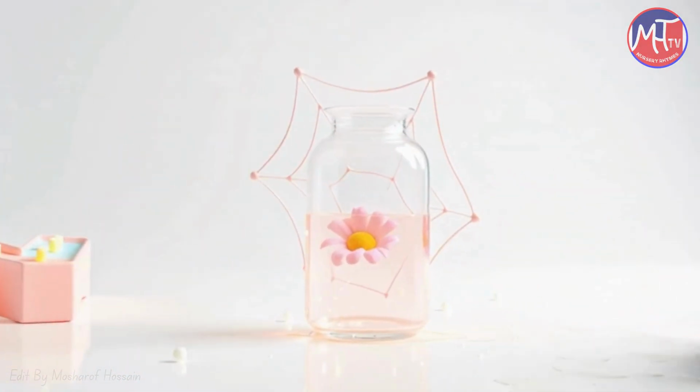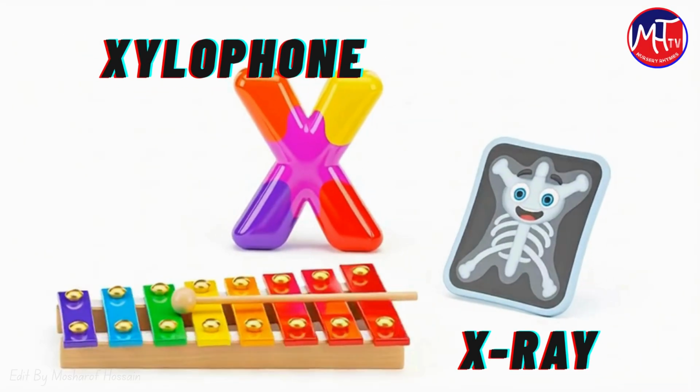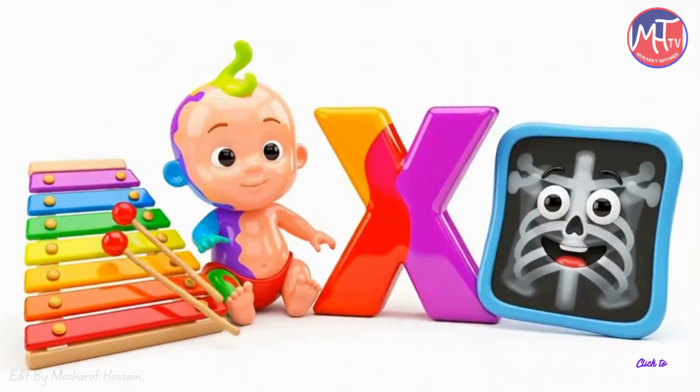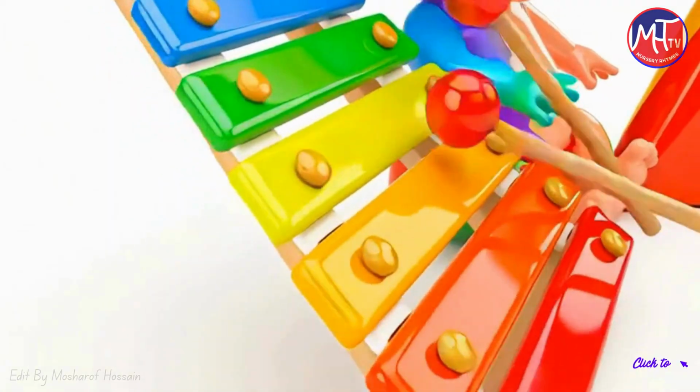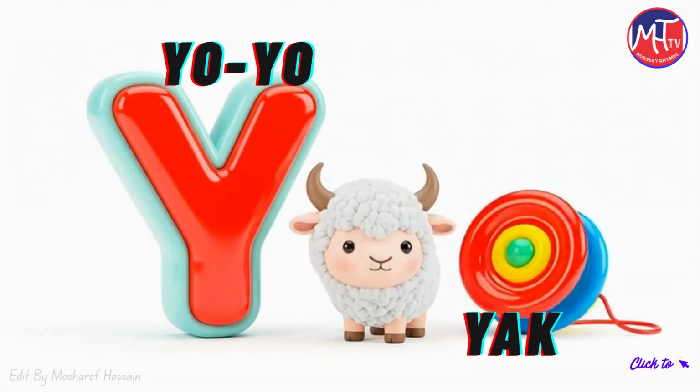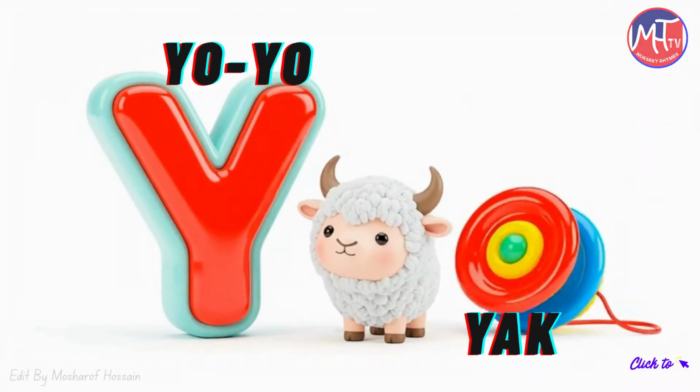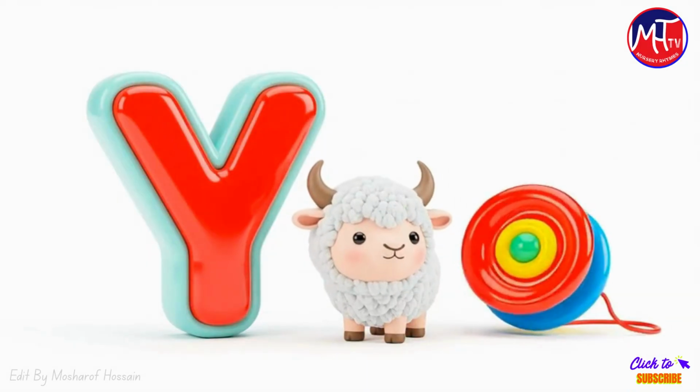W says W. X, fox, ox, box. X, fox, ox, box. Open the box. X says X. Y, yo-yo, yak. Y, yo-yo, yak. Spin the yo-yo, friendly yak.